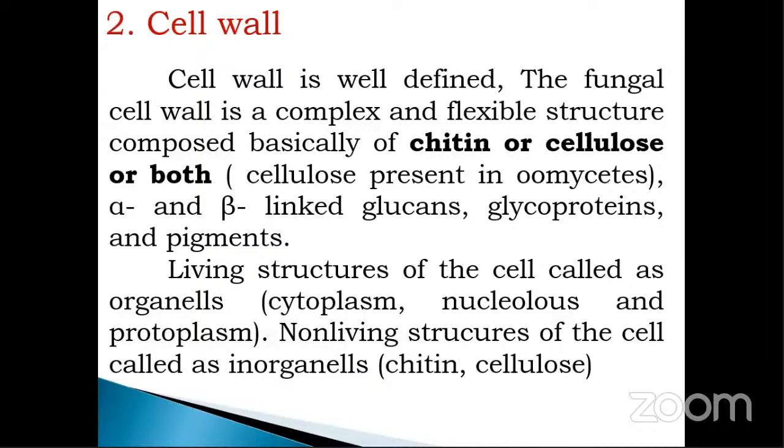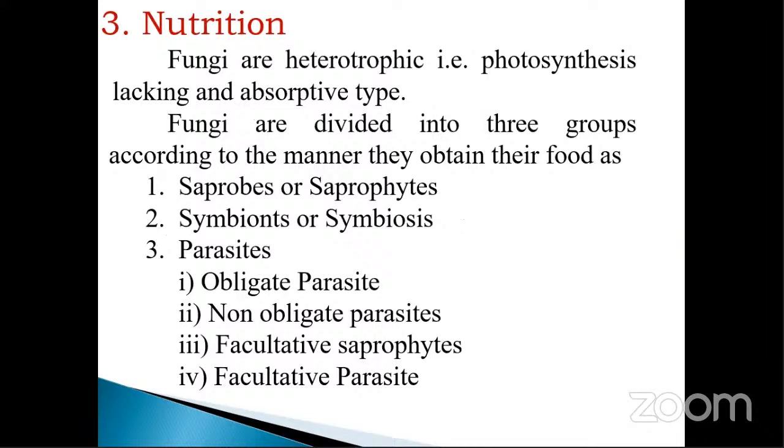They also contain alpha and beta linked glucans, glycoprotein, and the different pigments. In case of a cell, those are the living structures that are called organelles. The examples of the organelles are cytoplasm, nucleolus, and protoplasm, while those are the non-living structures that are called inorganelles, that is nothing but the chitin and cellulose. Okay, this is the second characteristic of the fungus.